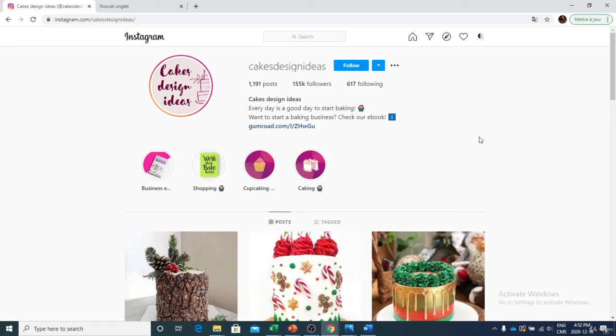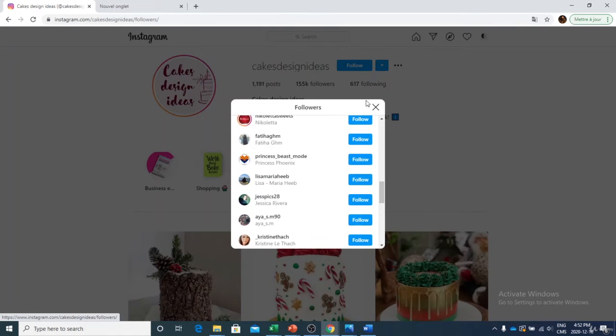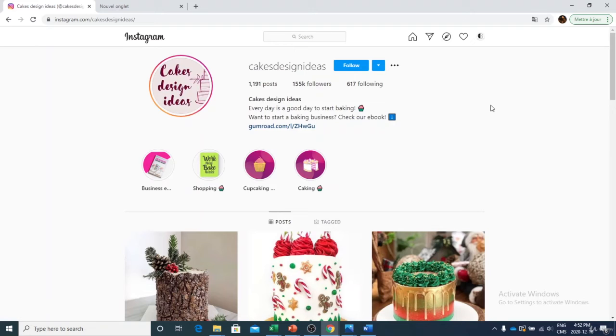And basically, if you guys are making cakes, for example, you can just click here and you can follow all the people right there. Once again, there is a little catch when you do this. Instagram will catch it, especially with new accounts. When you guys start to follow everybody, Instagram will catch it and will usually block you from doing more followings. But this is a good way to find out people who will be interested in your product. Once again, we're going to talk about this strategy a little bit later, but for now, just understand that it exists.